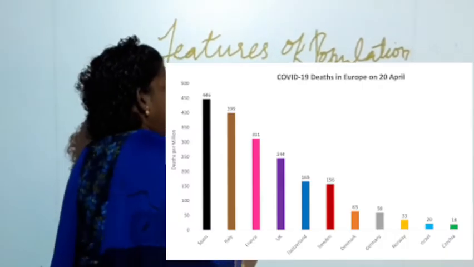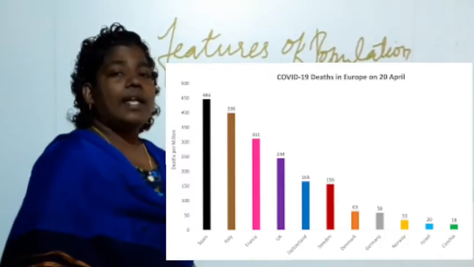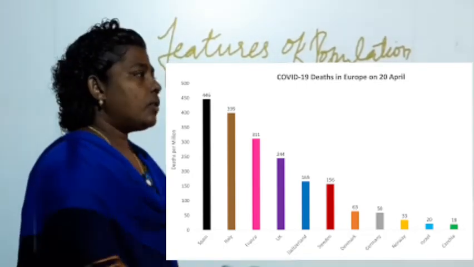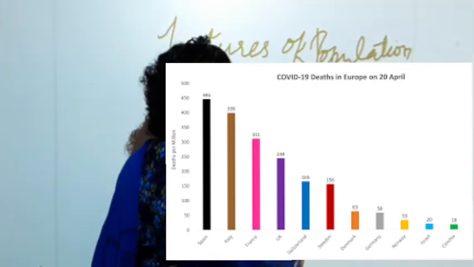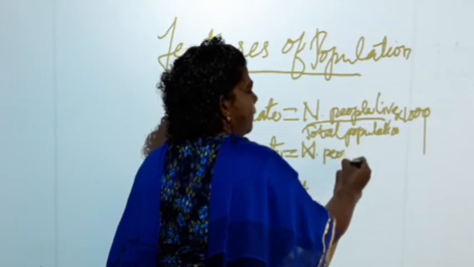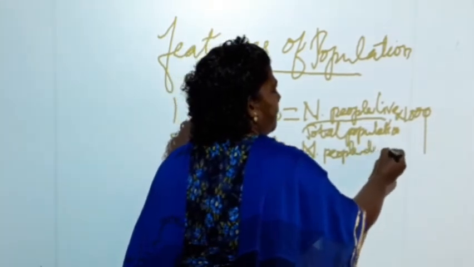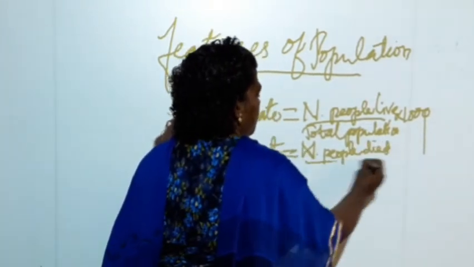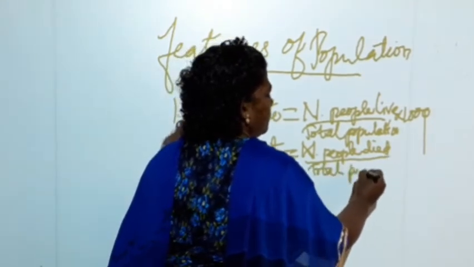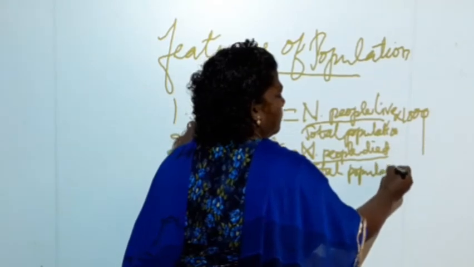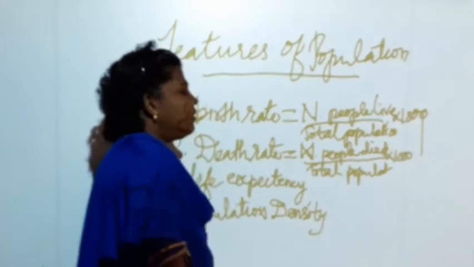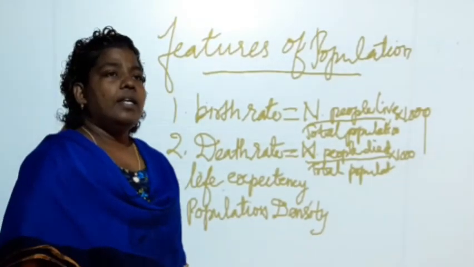The death rate is the number of people who die. The formula for the death rate is the number of people who die divided by the total population, multiplied by 1000.